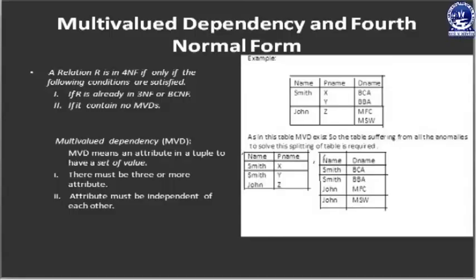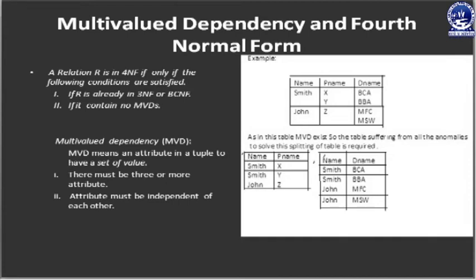Multi-valued dependency allows an attribute in a tuple to have a set of values. We can see in this example the name, project name and department name. The Smith tuple contains 2 values for project name, that is X and Y, and department name also contains BCA and BBA.